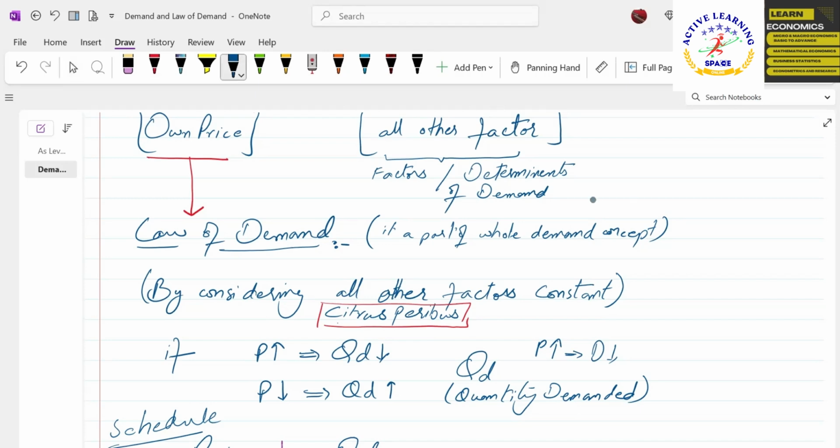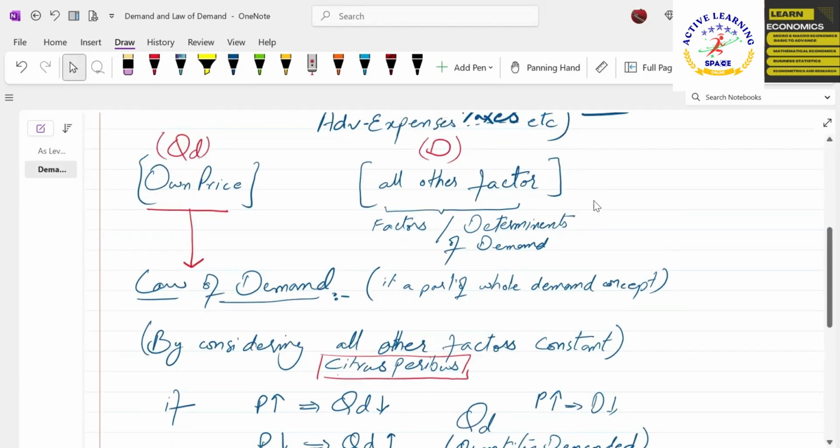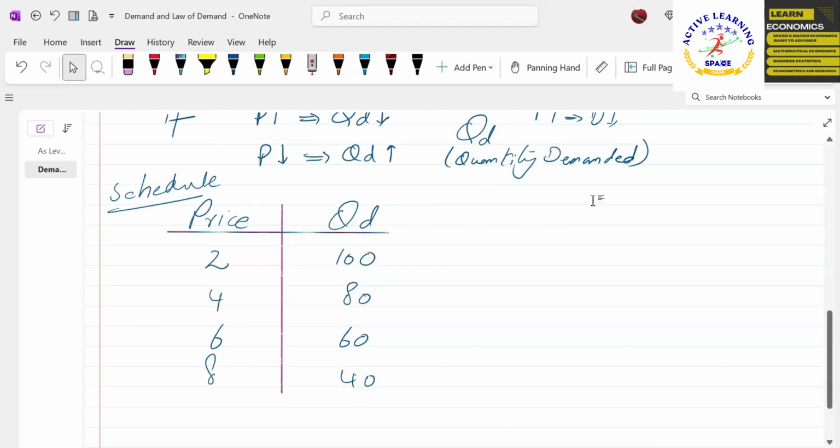Now, why have I used the word quantity demanded here? As I've already told you, the demand is the whole curve. We are segregating these two concepts with the words quantity demanded and demand. When I use the curve of the law of demand, this segregation will be justified. Okay, we have the price of a product and the quantity demanded of a product. Let us say price is in dollars and the quantity demanded is in liters. So we have written the units of price and quantity demanded.